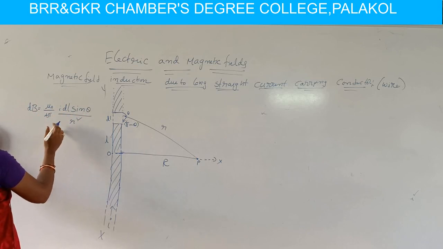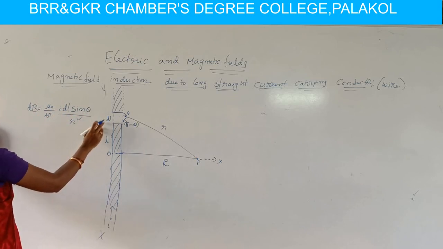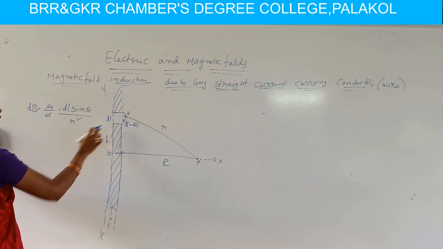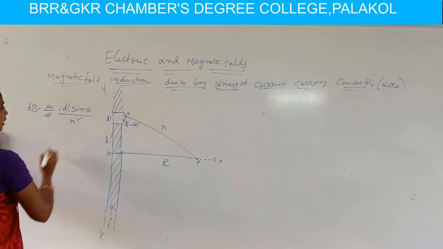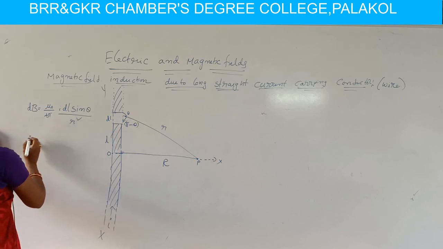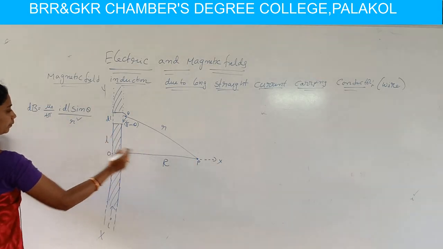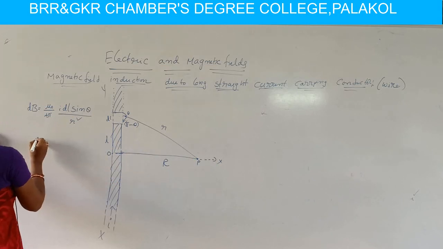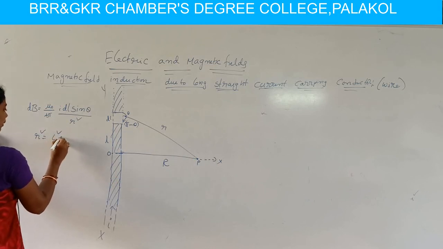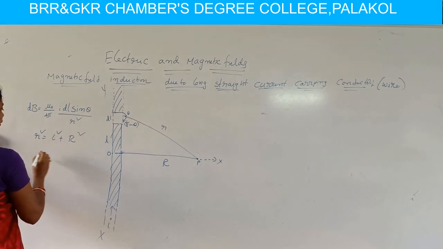For calculating the magnetic field induction for this elemental length dl, from this diagram, the distance we considered as r gives r square equal to L square plus R square.